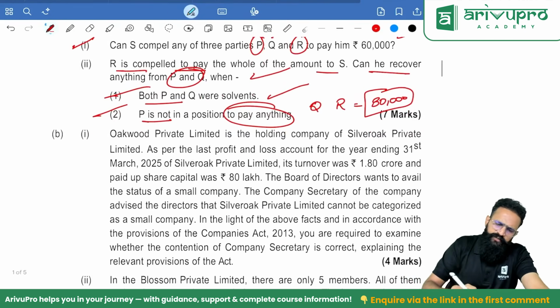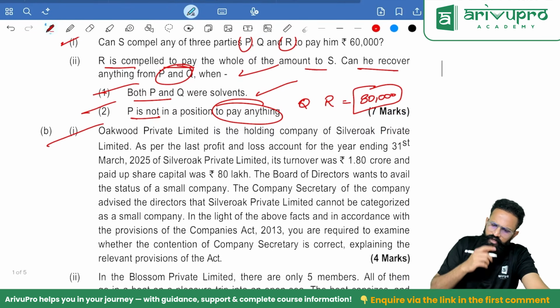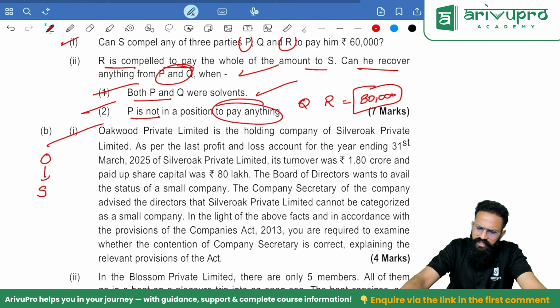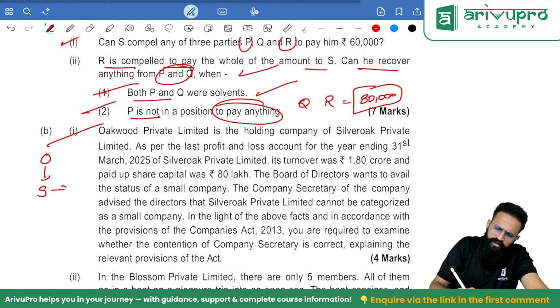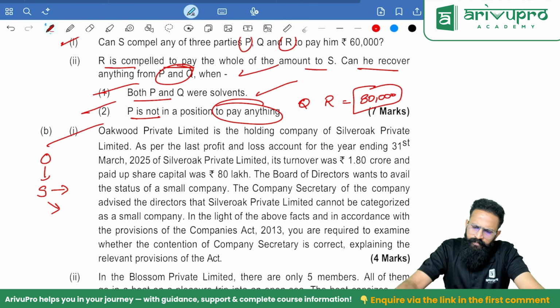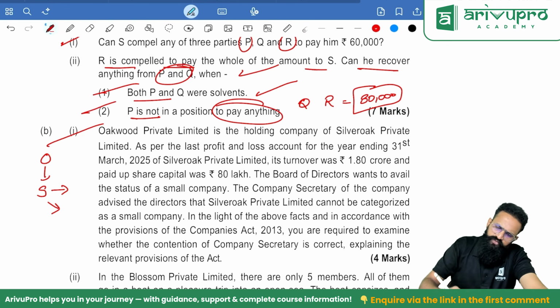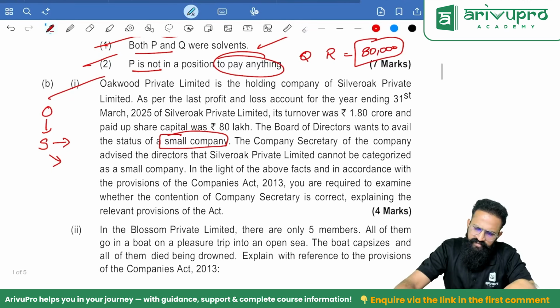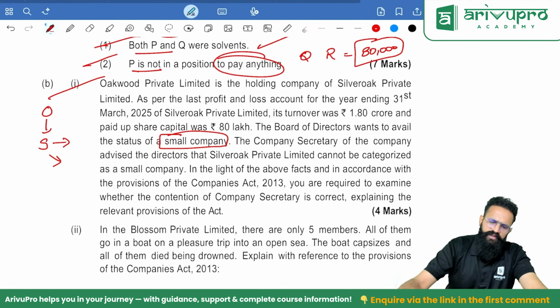Okay, next one. Oakwood Private Limited is a holding company of Silver Oak Private Limited. As per the last profit and loss account for the year ending of Silver Oak Private Limited, its turnover is 1.8 crore and paid up capital is 80 lakh. The board wants to avail the status of small company. Possible? A CS of the company advised that Silver Oak cannot be categorized. Please give your answer.